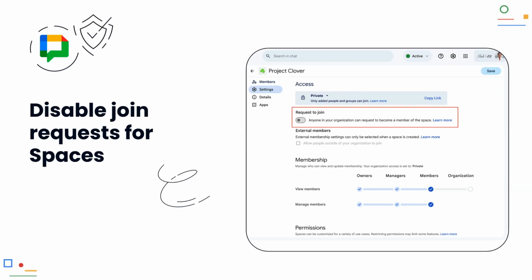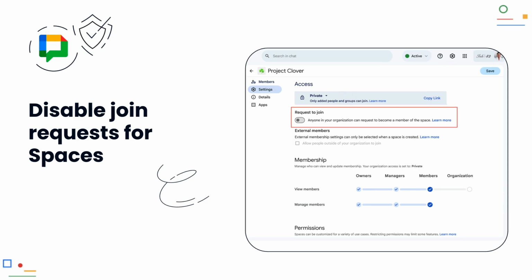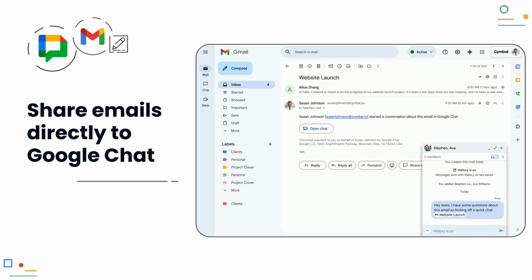Disable join requests for spaces. Managers of chat spaces now have more control. Previously, anyone with a link to a closed space could send a join request. With the new setting, this can be prevented. If the request to join option is disabled, users can no longer send a request via the link, reducing unwanted notifications.